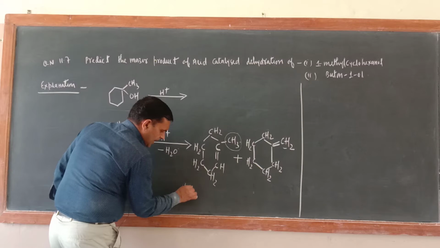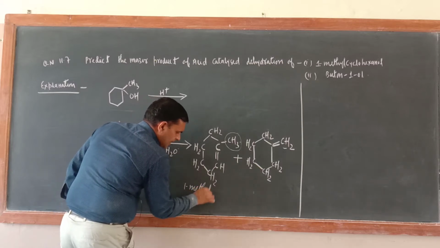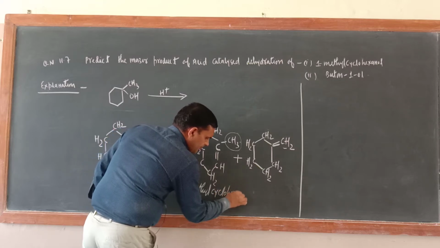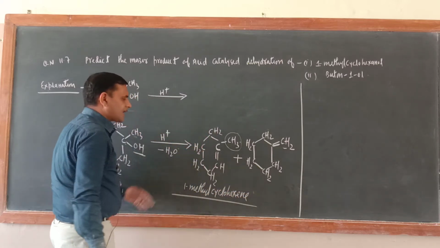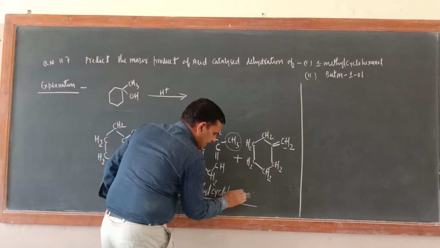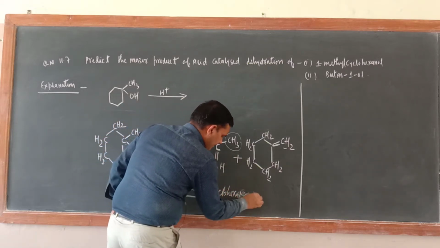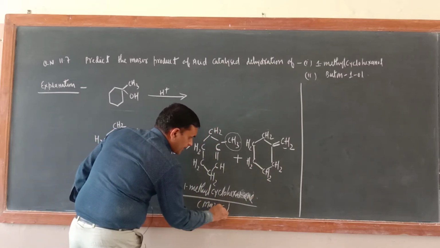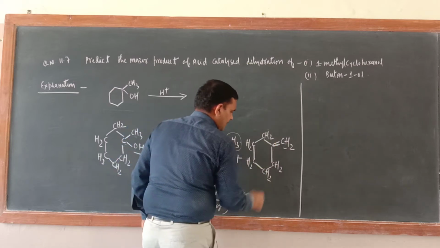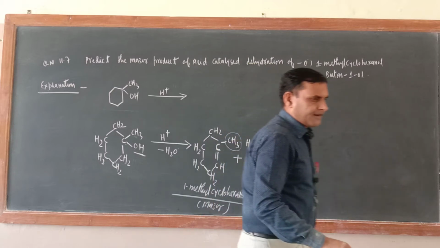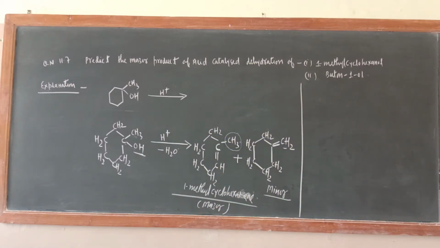This is 1-methylcyclohexene. This will be the major product. And what about this one? This will be the minor product. As far as the name is concerned, you can write this one.